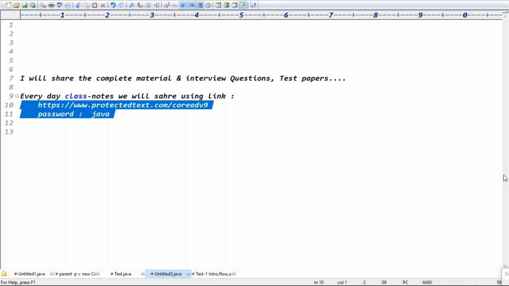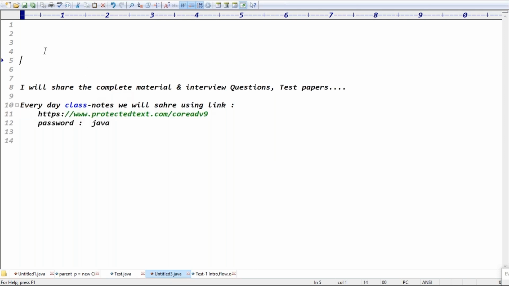Gurpreet Singh asks how long this course will run. If you take only core Java, it will take 2 months, guys. Only core Java will take 2 months.